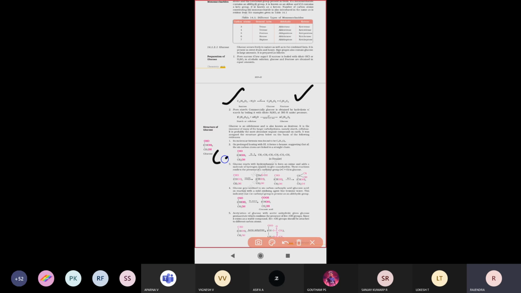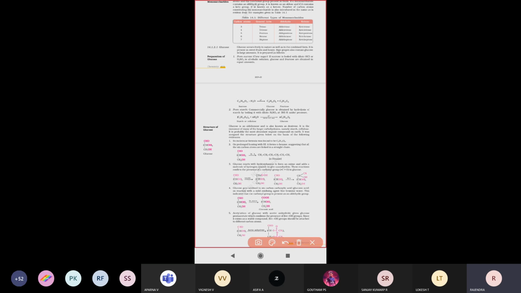Starch is nothing but C6H10O5. So if you do hydrolysis of starch solution, treating it with water molecules in the presence of any one of the acid mediums, it will produce glucose, C6H12O6, right? So by using starch also we can prepare glucose, and another one is by using sucrose. These are the two major preparation methods.